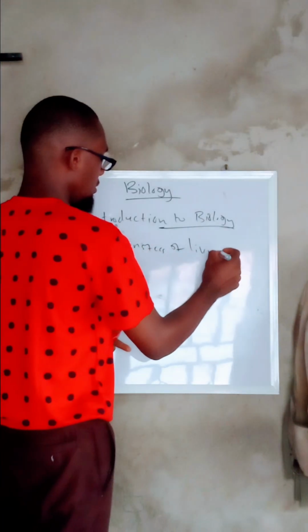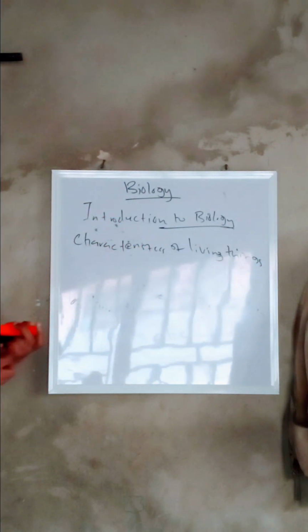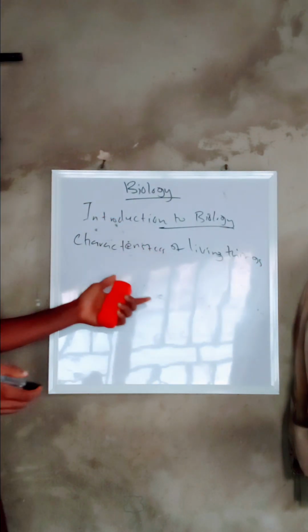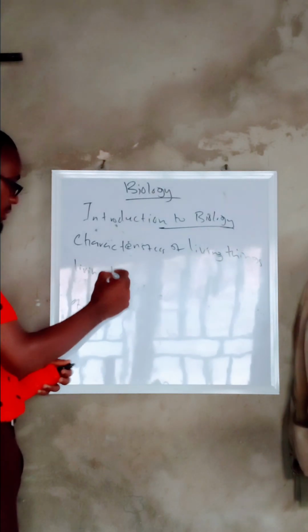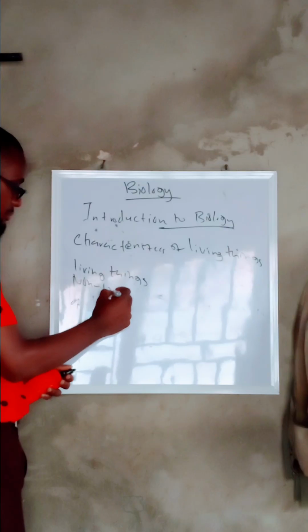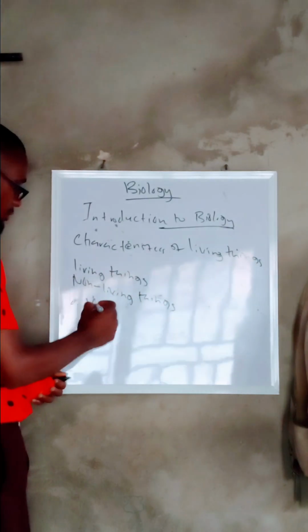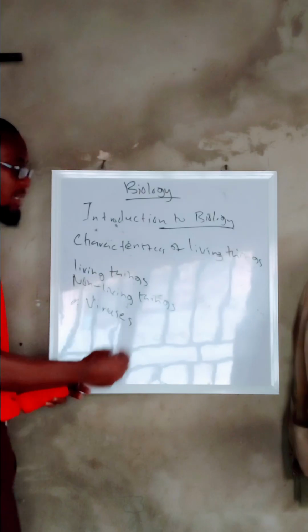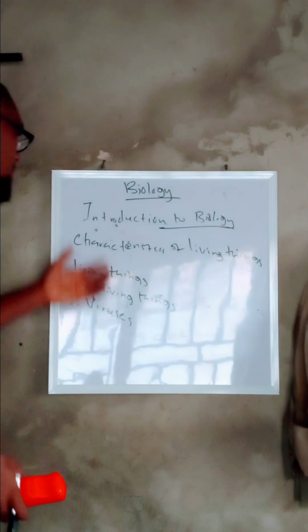Before we enter the characteristics of living things, we need to also understand the difference between living things, non-living things, and also viruses. How can I differentiate between a living thing, a non-living thing, and a virus? Or are they the same? Of course, they are not the same.